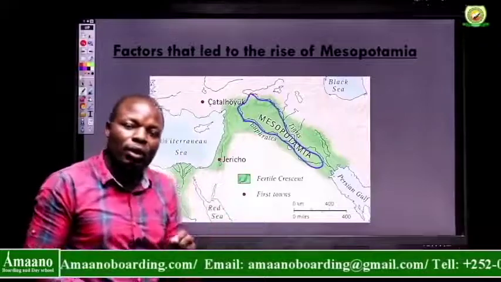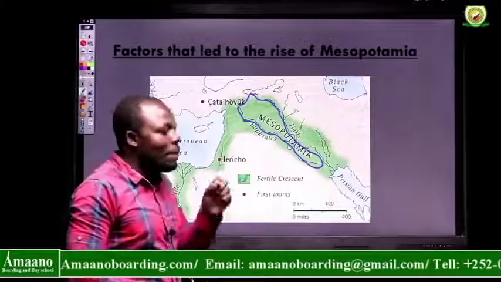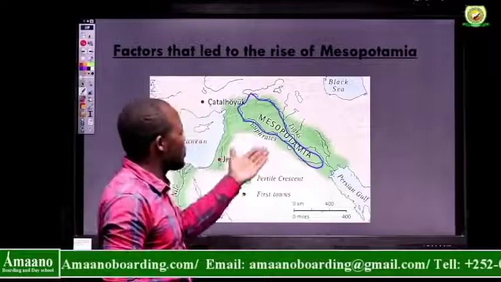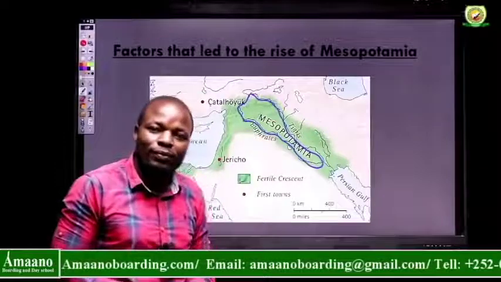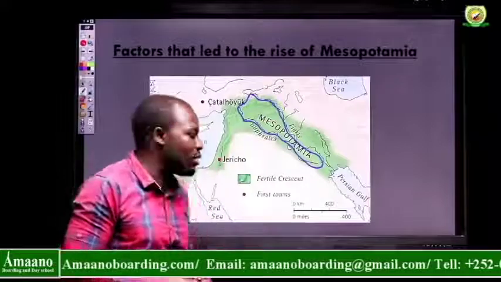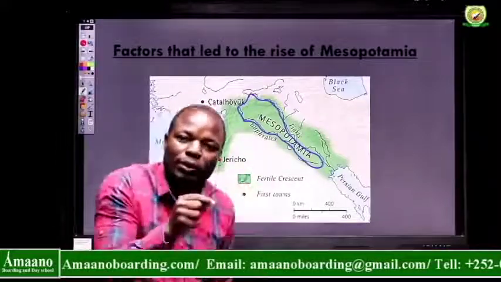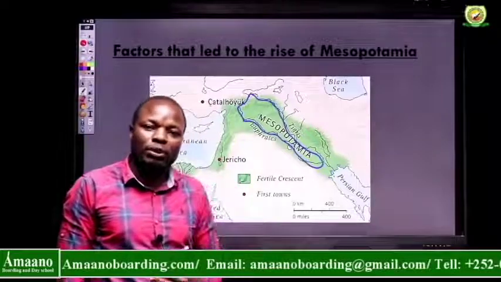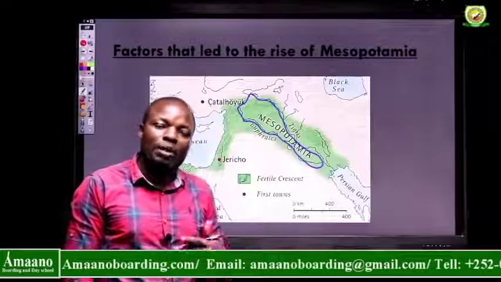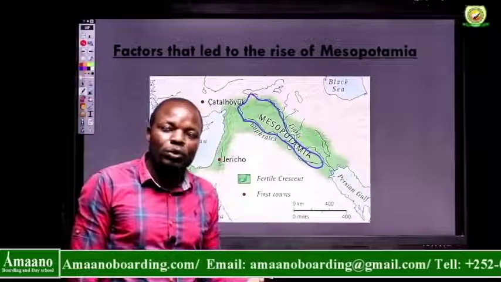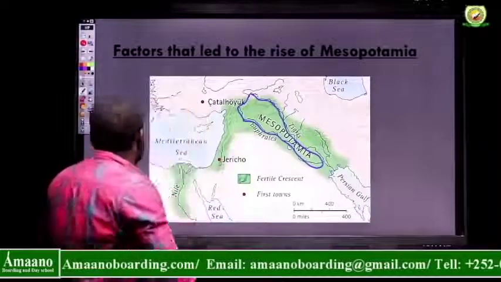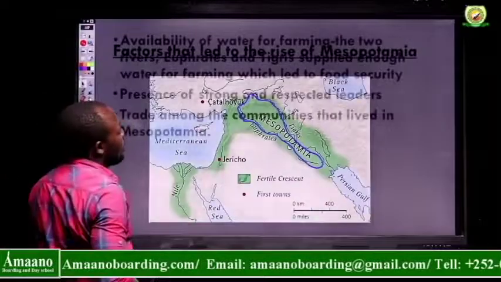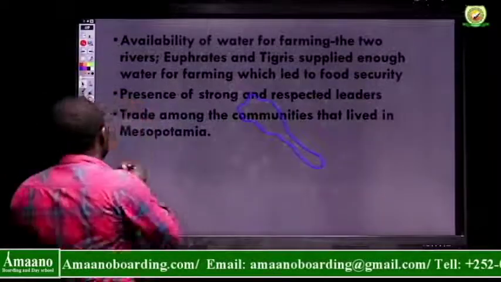And even with that alone, it means that among the factors that led to the rise of Mesopotamia was the presence of these 2 rivers. Before we look at those factors, you can see these 2 rivers contributed a lot. They helped Mesopotamia to expand. They helped the Mesopotamia civilization to become popular, to develop.